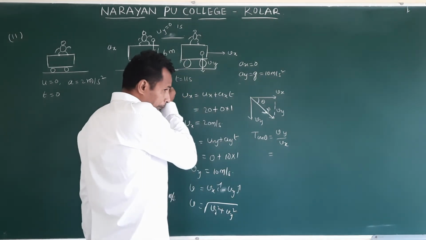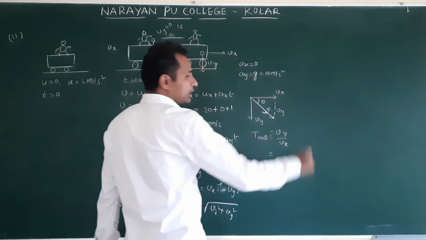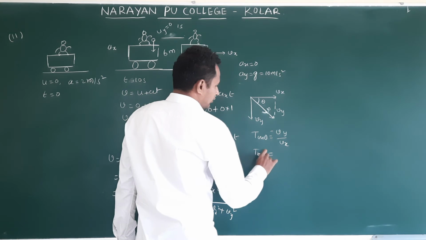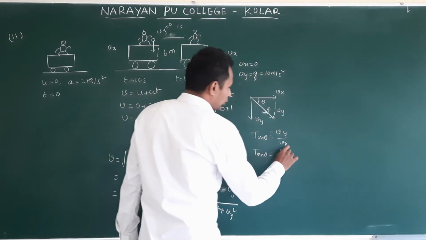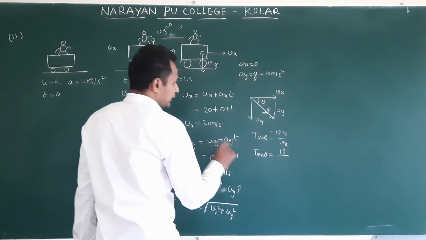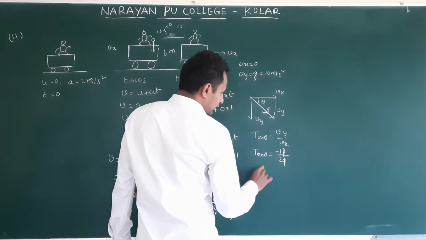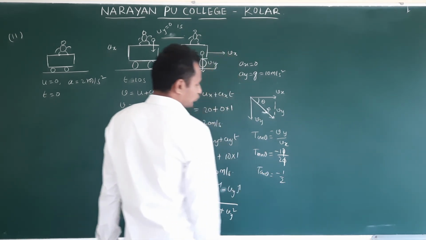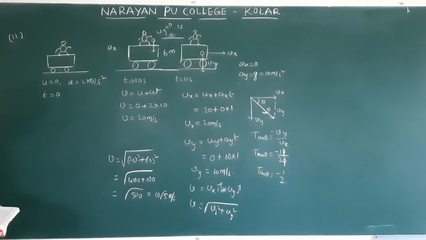Vy is downwards, so you take it minus. Then tan theta is equal to Vy value, what is the Y value? 10 by 20, 0 cancels, minus. Understand? So tan theta is equal to minus 1 by 2. Theta is equal to tan inverse of minus 1 by 2. Okay? Clear?